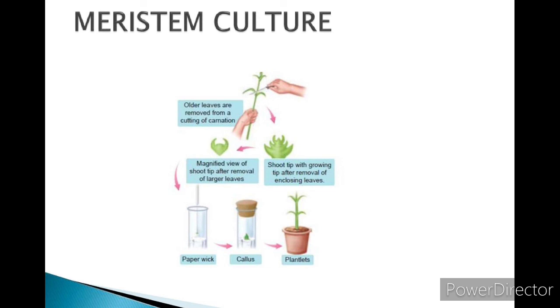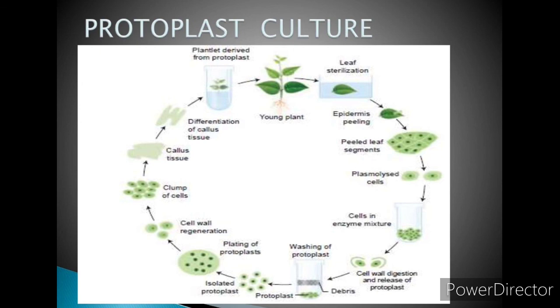Protoplast culture. Protoplasts are cells without a cell wall but bounded by a cell membrane. These protoplasts are used to regenerate whole plants from single cells and can also be developed into somatic hybrids. There are several steps involved in protoplast culture. They are isolation, fusion, culture, and selection of somatic hybrid cells. First, isolation of protoplast. Isolation means separation.